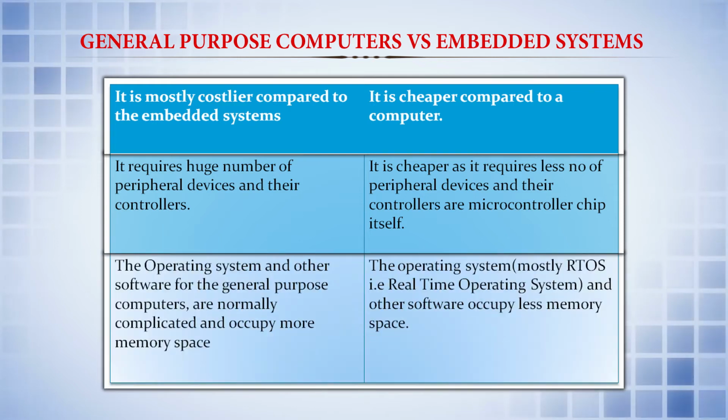In general purpose computers, the operating system and other software are normally complicated and occupy more memory space. But in the case of embedded systems, the RTOS, that is real time operating system, in many cases, and other software occupy very little space.